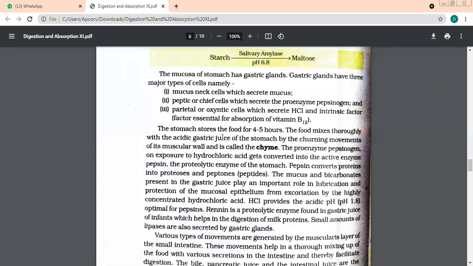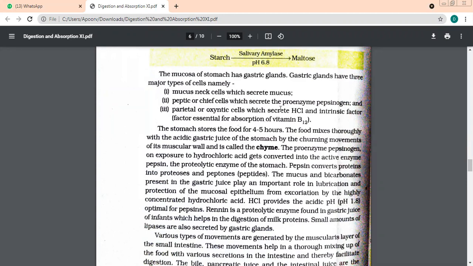So what is happening to the food now? The food is getting mixed with gastric juice. And what is this circular movement called, which is taking place in the stomach? Churning movement. Now the food is mixed with another juice, that is gastric juice in the stomach, and now it is called chyme. Earlier it was mixed with saliva and was called bolus. Now another juice is mixed with it, which is gastric juice, and now it is called the chyme.